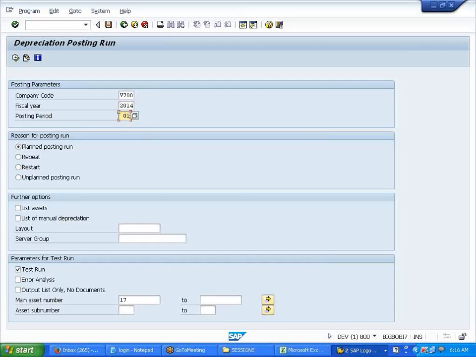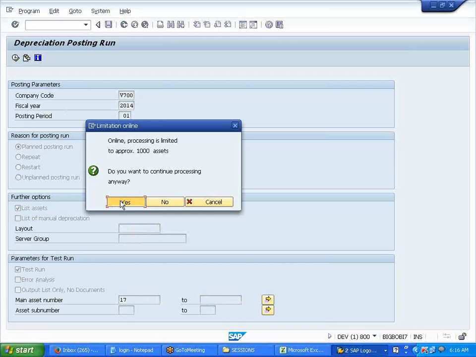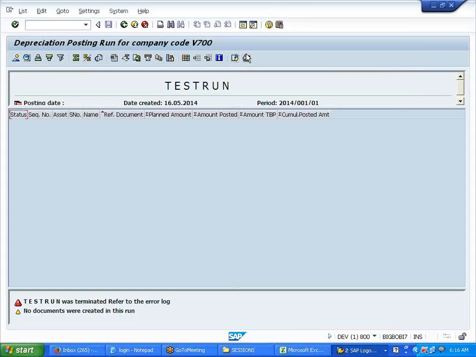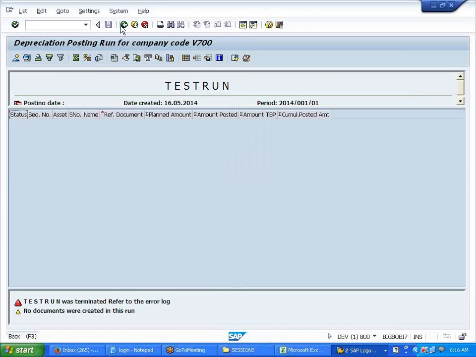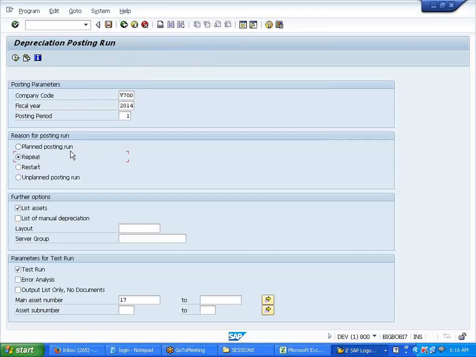So see here, I should take 0, 1. Now if I say run over here, see. If I run for the 0, 1, see, I'm running now. See what it says? Already posted, right? Yesterday? You have to do a repeated run maybe? Ah, correct. It should be a repeat run. Now it will not show me an error.